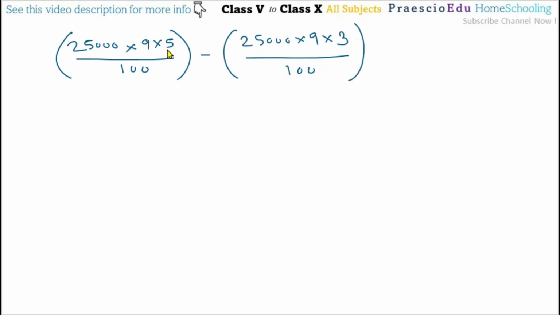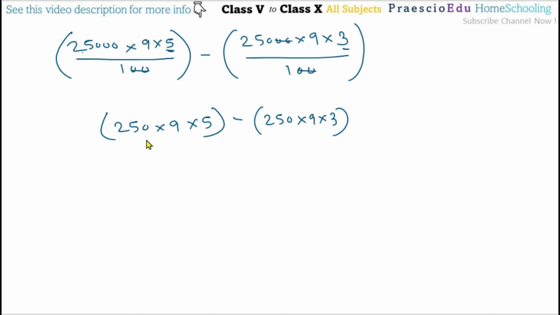Now only the 5 and the 3 differ, so we will take this out. This 20 gets cancelled, this 20 gets cancelled, this 20 gets cancelled. Now 250 multiplied by 9 multiplied by 5, minus 250 multiplied by 9 multiplied by 3.